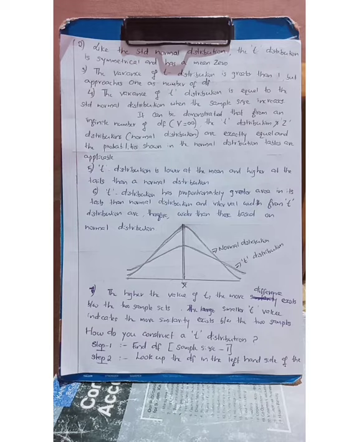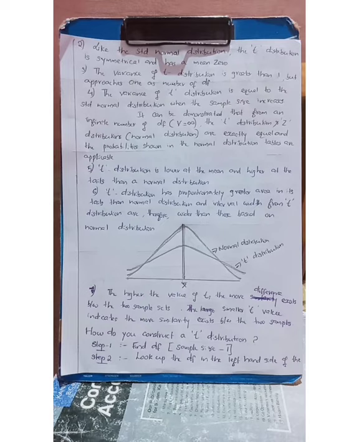The t distribution will be equal to the normal distribution, and that is why the value of the t distribution can also be found from the table of normal distribution. So this is another property. The next is that the t distribution is lower at the mean and higher at the tails than the normal distribution. Once again, the t distribution is lower at the mean and higher at the tails than the normal distribution.